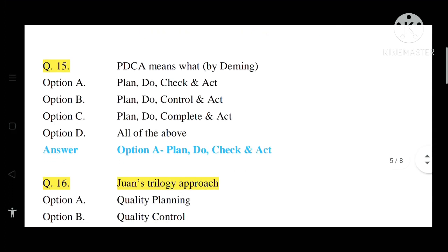Question number 15. PDCA means what? Which is designed by Deming. Option A, Plan, Do, Check, Act. Option B, Plan, Do, Control, Act. Option C, Plan, Do, Complete, Act. Option D, all of the above. So the correct answer is option A, that is Plan, Do, Check and Act.